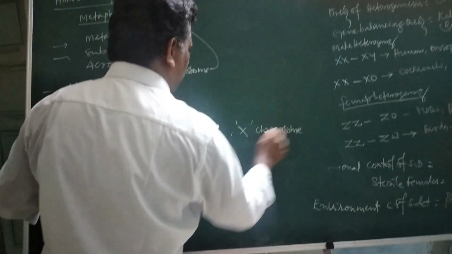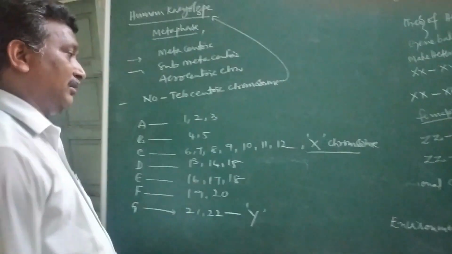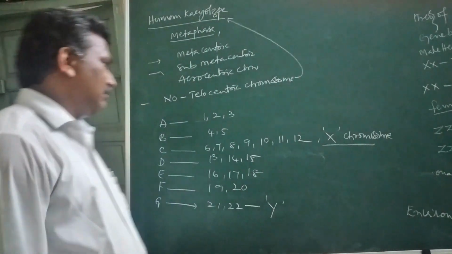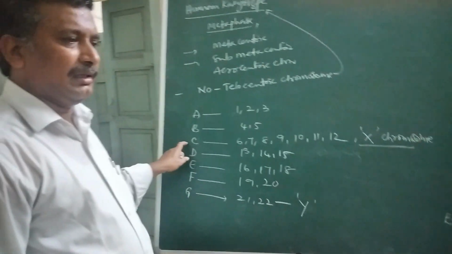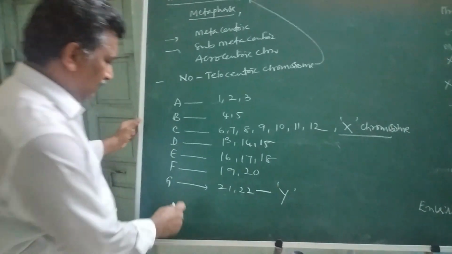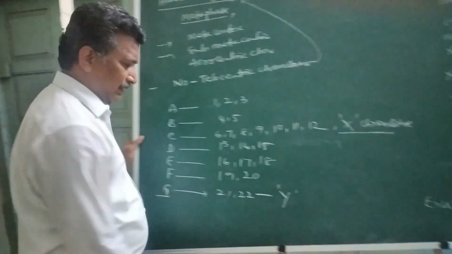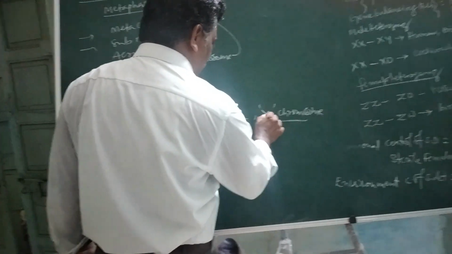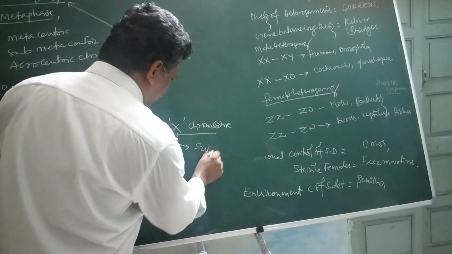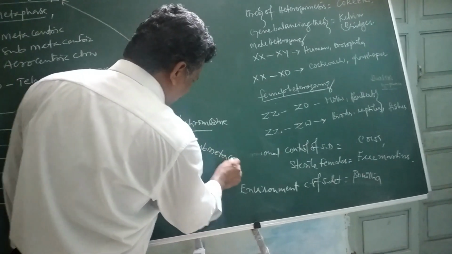These are a few very important points we have to remember. The X chromosome is available under the C group of autosomes. The Y chromosome was placed in the G group. You remember this. The X chromosome will always be submetacentric in nature.